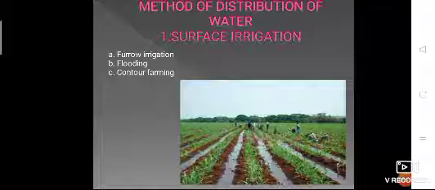Okay, and the third surface irrigation method is contour farming. This type of method is adopted in hilly areas where the land has steep slopes. The land is divided into a series of horizontal strips. Okay, and this method also serves the purpose of flood control and soil erosion control.